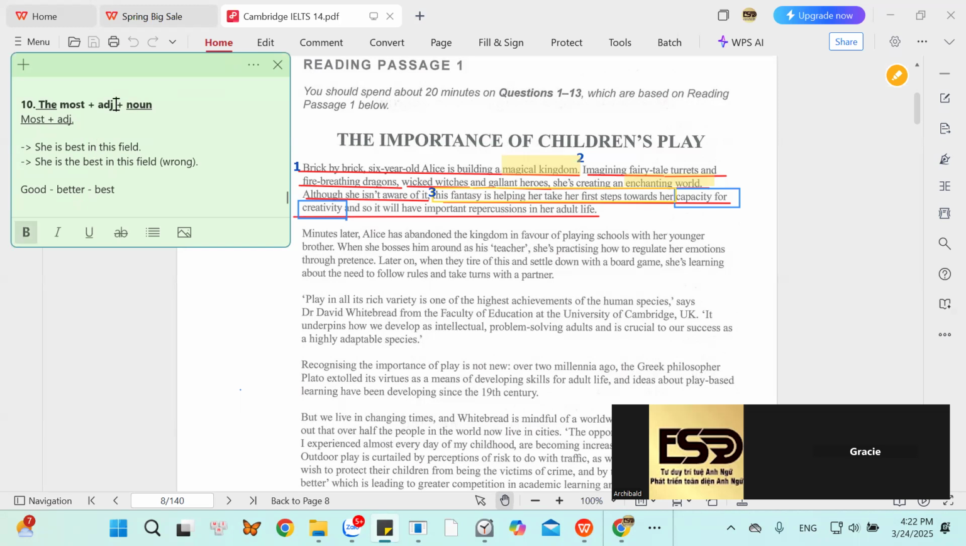Đây là so sánh nhất cho tính từ dài dòng. Đây được gọi là long adjective. Most, okay. Go with long adjective. But if you want to use short adjective like quick, quicker, quickest, just use it normally. So here, she is the best in this field. What should you add to the sentence to make it right?